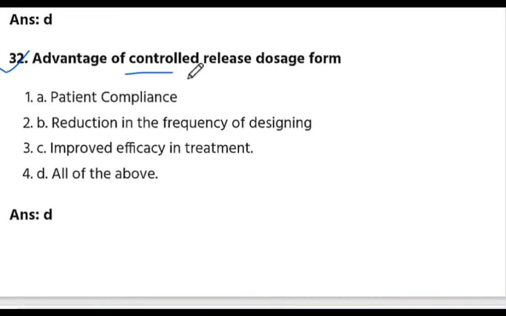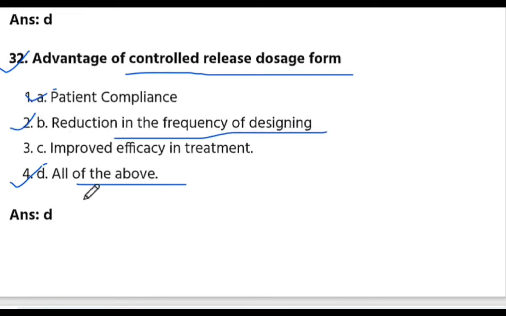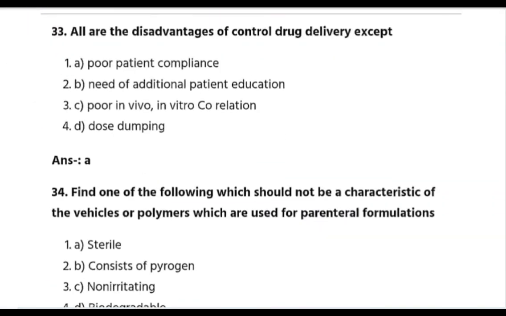Advantage of controlled release dosage form. Answer is D, all of the above. A is patient compliance, B is reduction of the frequency of dosing, and C is improved efficacy in treatment. The answer is D. Next, question number 33.